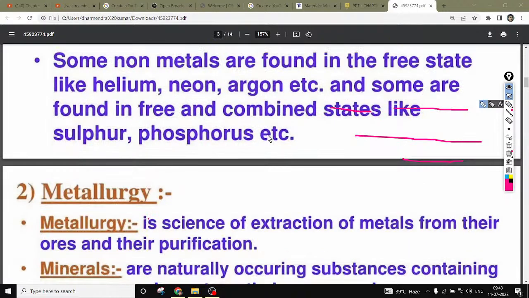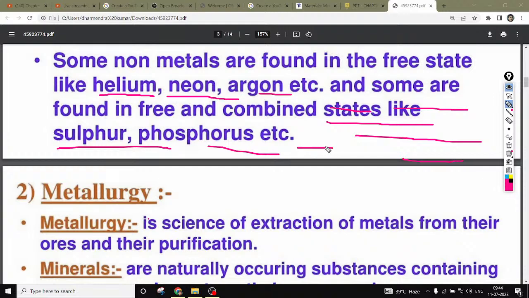Some non-metals are also found in the free state in nature, like helium, which as you know is a gas, and neon and argon. These are some non-metals which are found in the free state. And some are found in both free and combined states, like sulfur, phosphorus, etc.